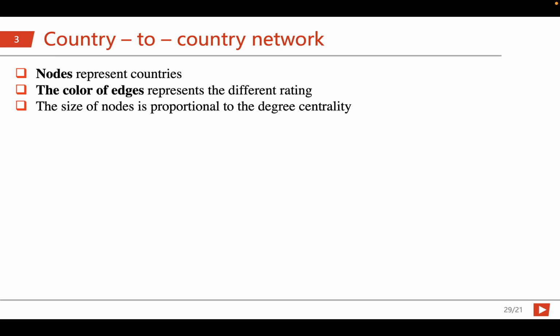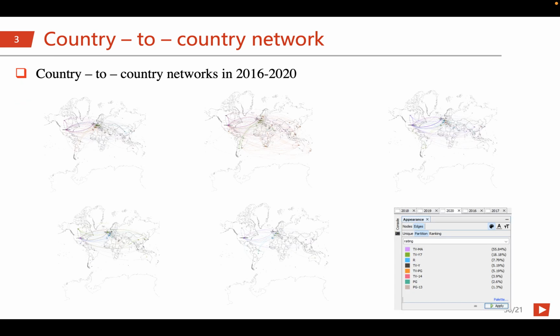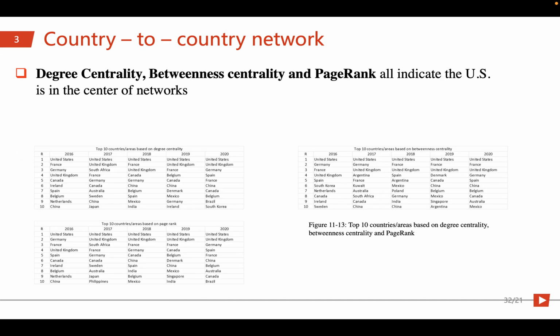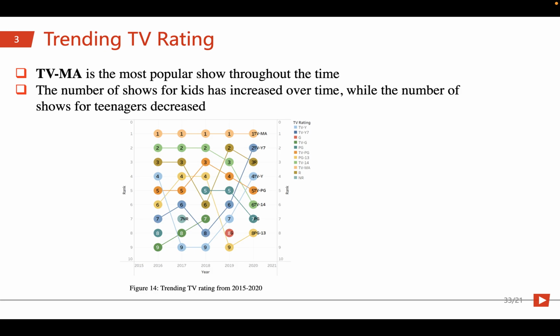Now let's move to the country-to-country network. Here's the network. And the United States has the highest degree among all the countries, because it is more involved in international cooperation in content creating. And the TV rating of the most popular international show is TVMA. So again, Netflix is targeting adults. So these are the degree centrality, betweenness centrality, and page rank. They all indicate the US is in the center of networks.